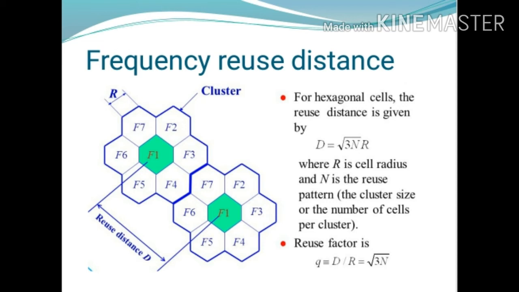Next, frequency reuse distance. It is the distance between two cells using the frequency reuse concept, and it depends on the radius of one cell, that is r, and n, the number of cells in one cluster. It is given by distance d equals root 3 into n into r. This is the frequency reuse distance.